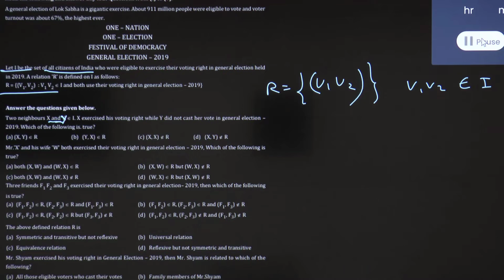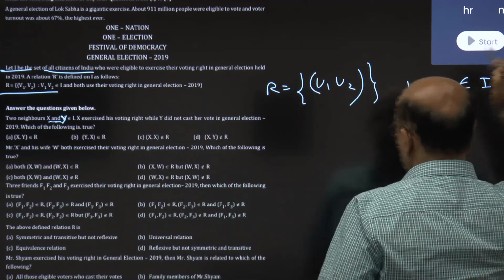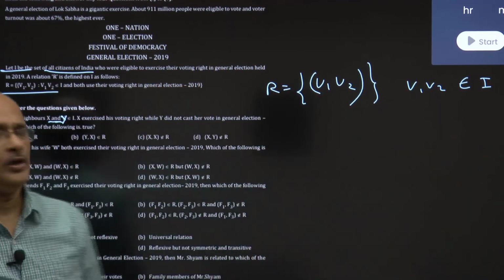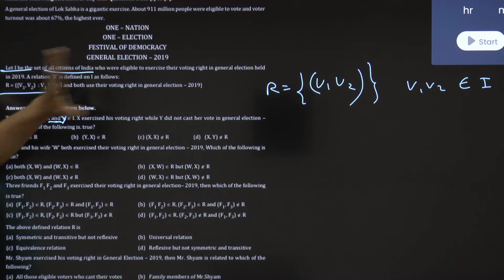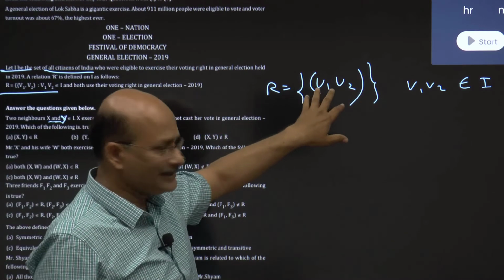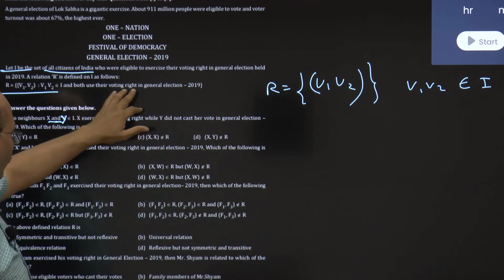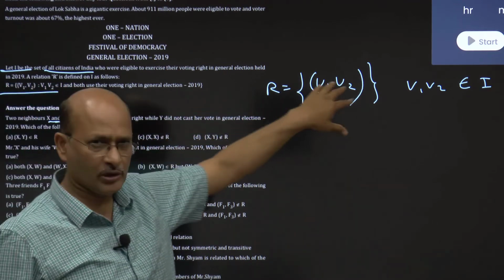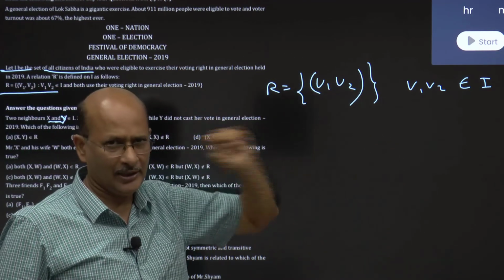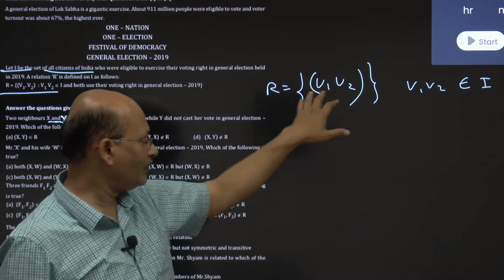In fact, case studies are very, very easy to attempt. Remember this, mark my words. Okay, let us switch to the next one. Now listen to me very carefully. You have to understand the data given to you. V1 and V2 are citizens of India, and the relation between V1 and V2 is that both use their voting rights in the general election. That means they go for voting and exercise their vote.